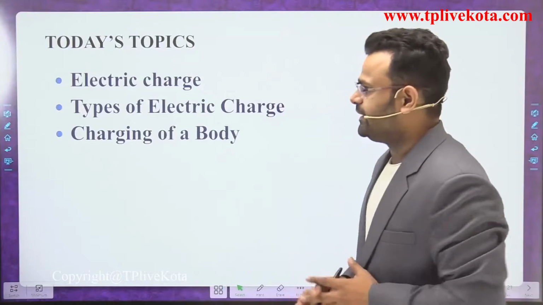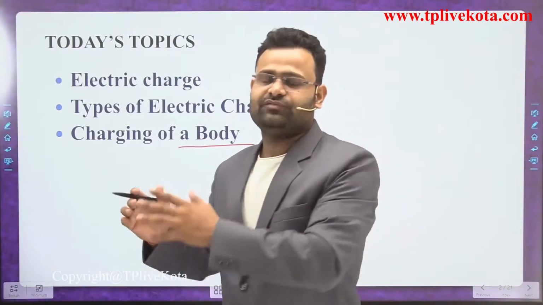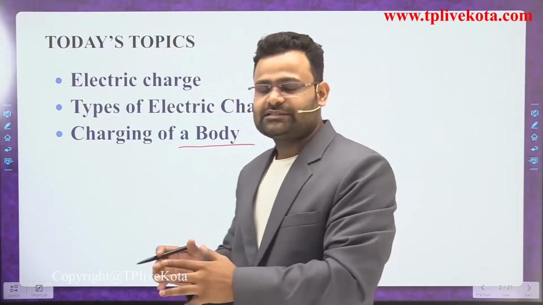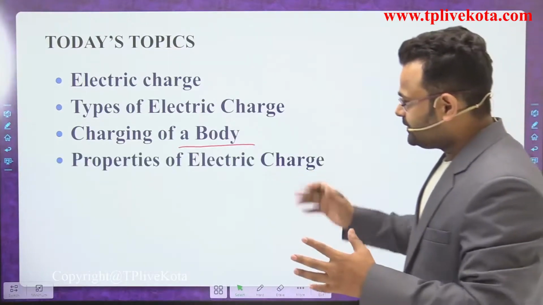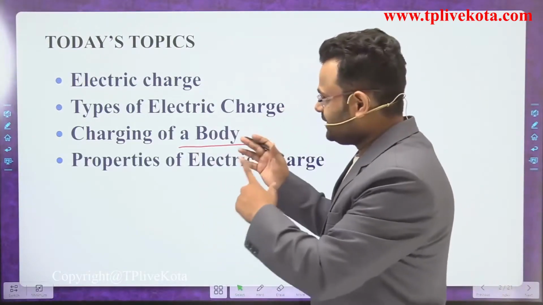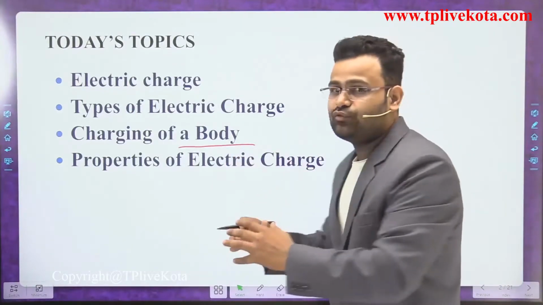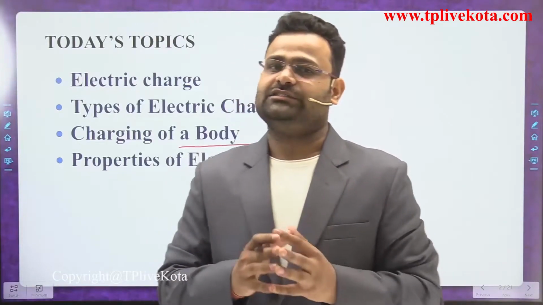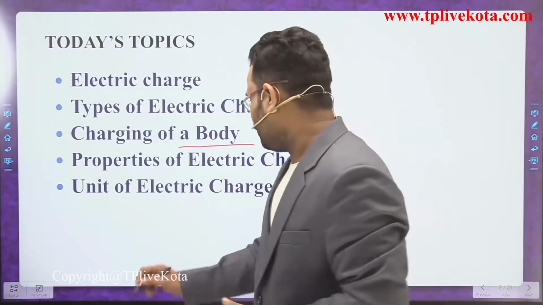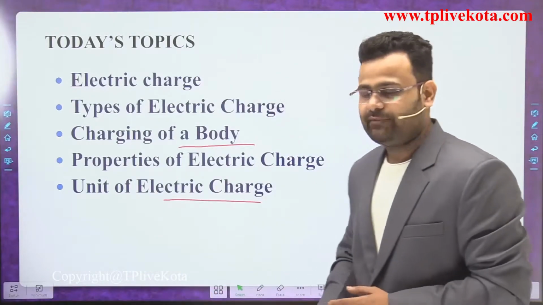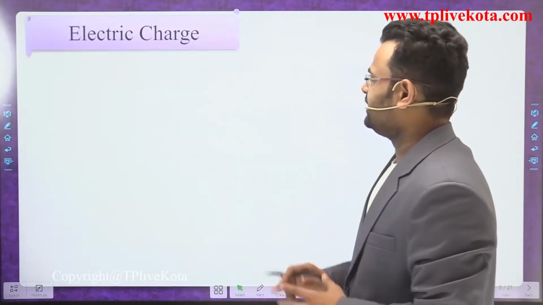So the third topic is charging of a body. How can you charge a body with different methods? Basically, we discuss three methods of charging a body. First we discuss what charge is, then the types of charge, how we can charge, and then the properties of charges. After that we discuss the unit of electric charge. Now we start our first topic, electric charge.